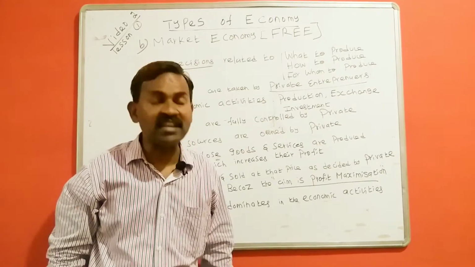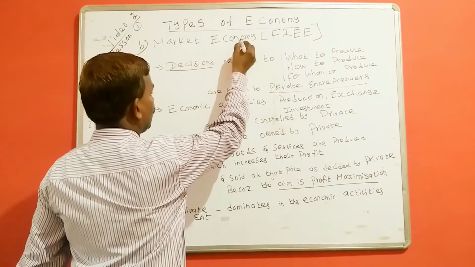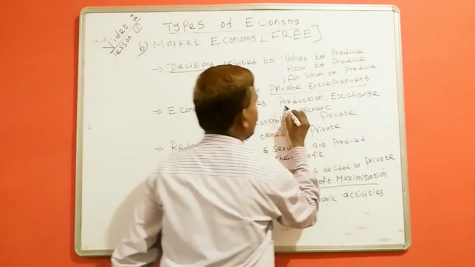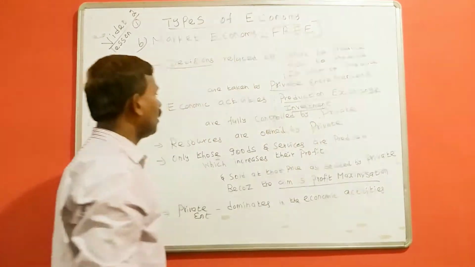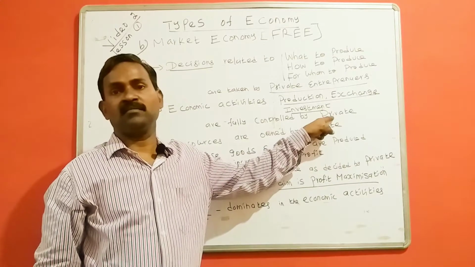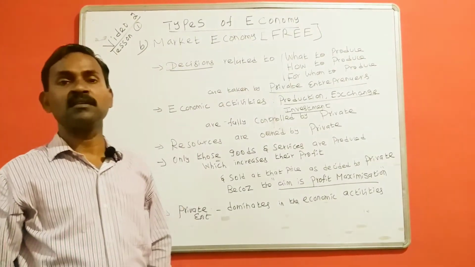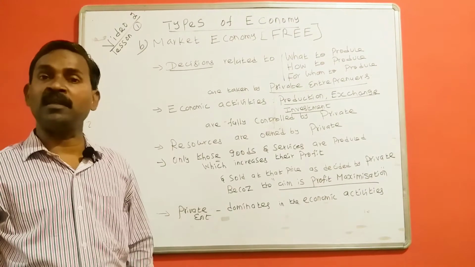Government does not interfere. Number 2, that economy in which the economic activities are fully controlled by private, not the government. That economy is market economy.